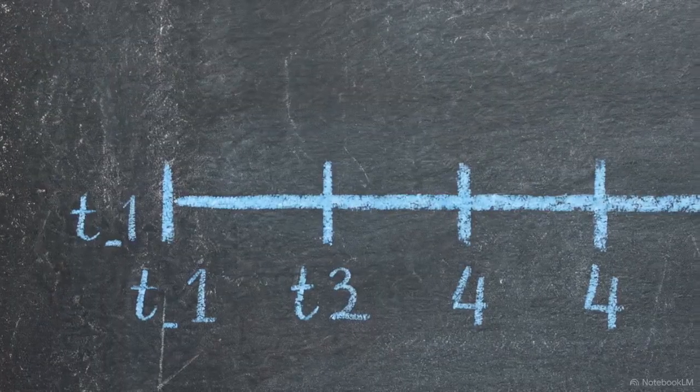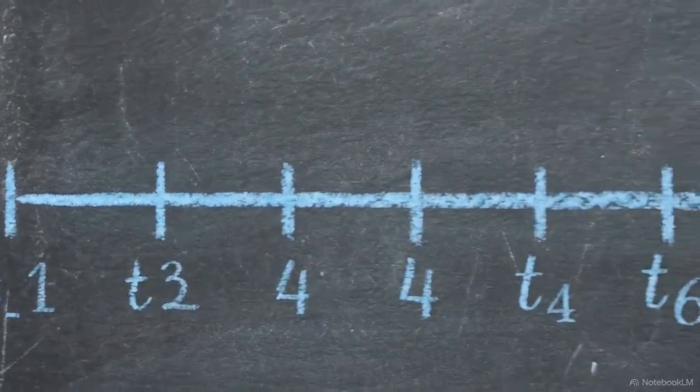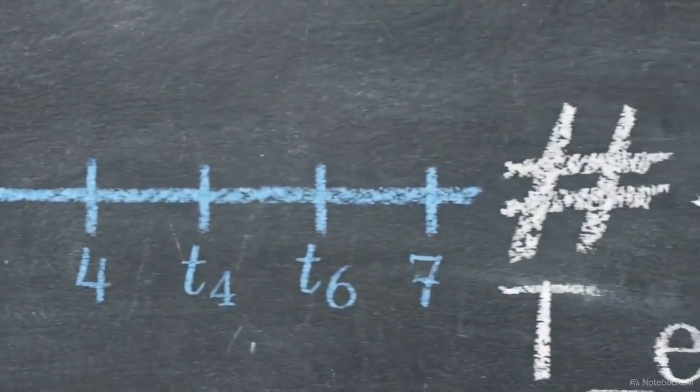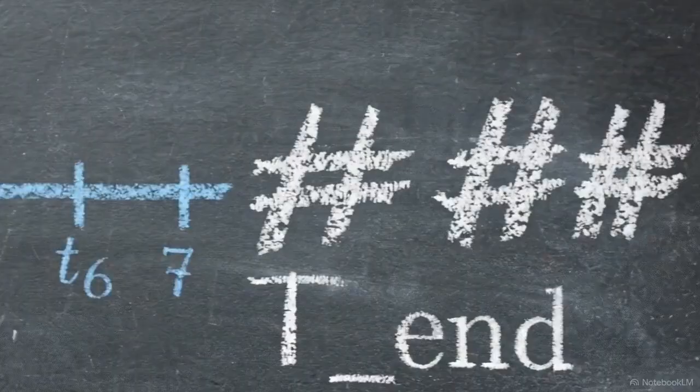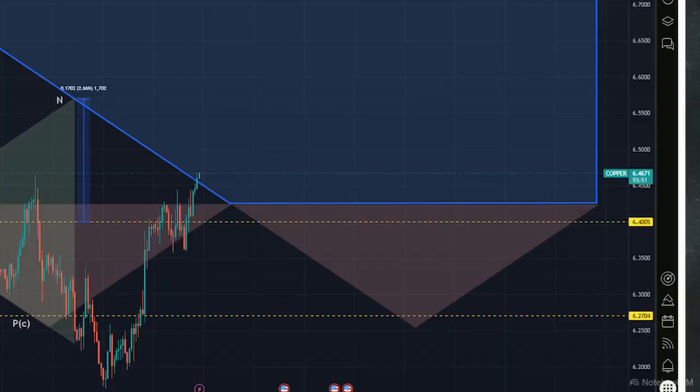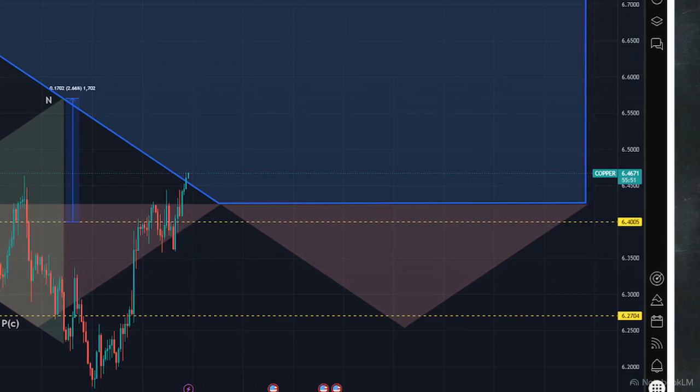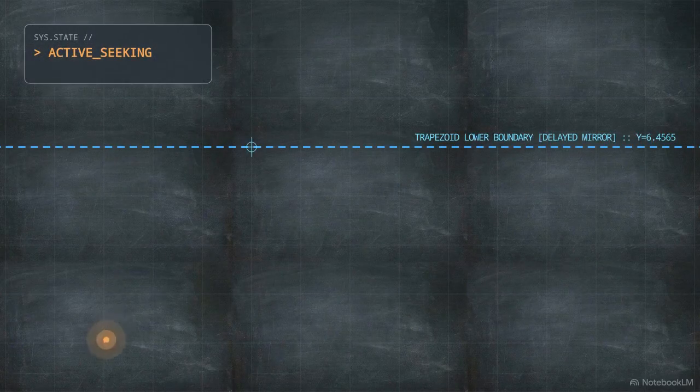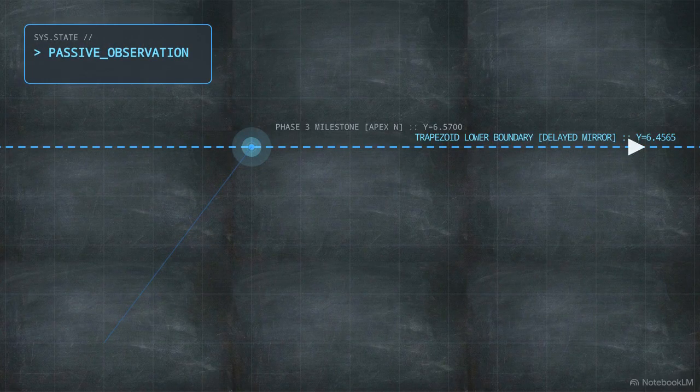Advancing the timeline forward by 7 days to June 12, 2026, the focus shifts from the blueprint to the first realized event in the market. This chart shows the exact moment the price physically intersected the lower boundary of the trapezoid at 6.4565, formally recognized as the delayed mirror. This boundary contact satisfies the strict visual requirements for Phase 2, moving the cycle into passive observation for the next geometric milestone.